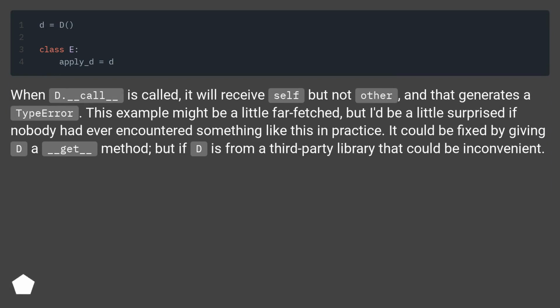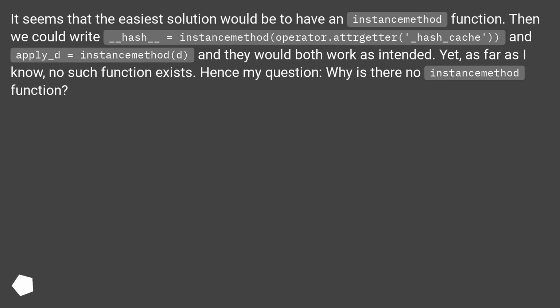This example might be a little far-fetched, but I'd be a little surprised if nobody had ever encountered something like this in practice. It could be fixed by giving D a __get__ method, but if D is from a third-party library, that could be inconvenient. It seems that the easiest solution would be to have an instance method function.